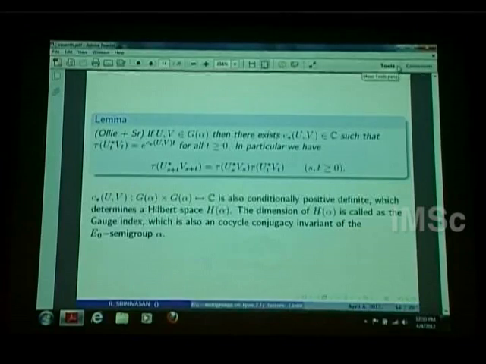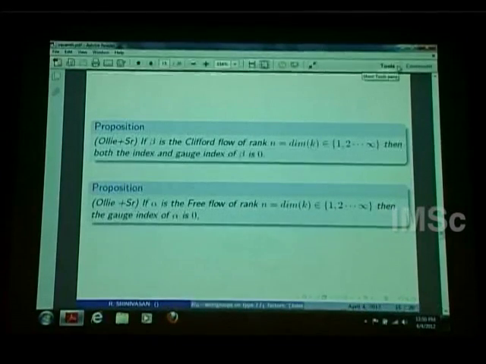So one would like to compute these two indexes for our specific examples, and here is the result. I'm just saying that these two indexes are not useful. After doing all the computations, we find that these two indexes are not actually useful. So this doesn't actually distinguish those E0 semigroups. Well, this is a long computation.